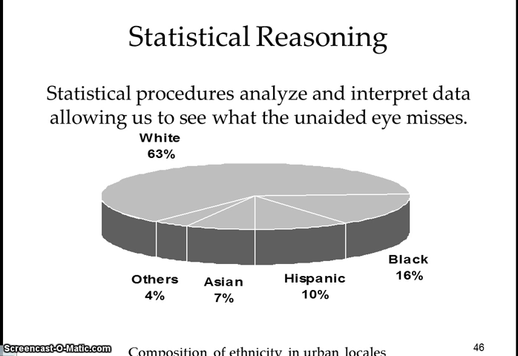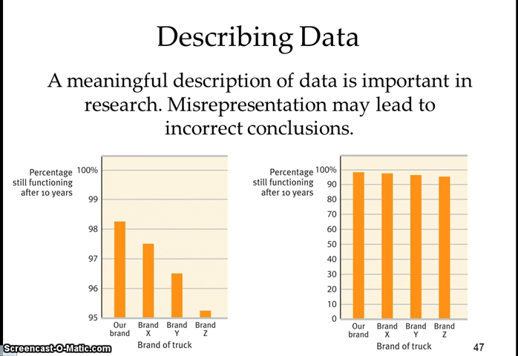So when we look at statistical reasoning, please understand that you can take stats and manipulate them however you want. So what we need to do when we look at stats is look at the underlying stuff that goes along. We have to look at how to analyze information and how to interpret the data. When we describe data, a meaningful description of data is important in research, and any kind of misinformation or misrepresentation can lead to incorrect conclusions.